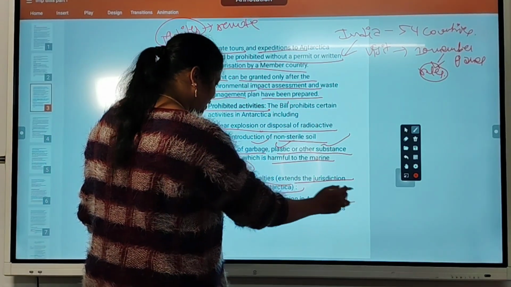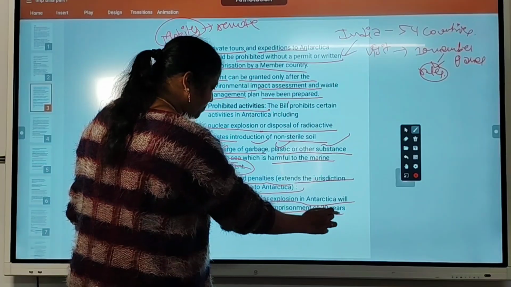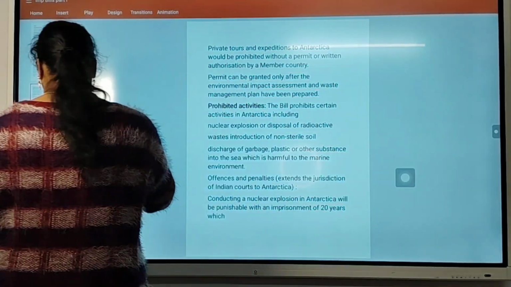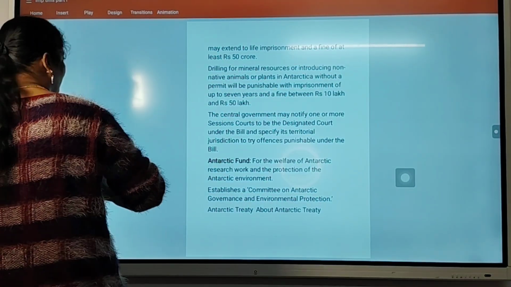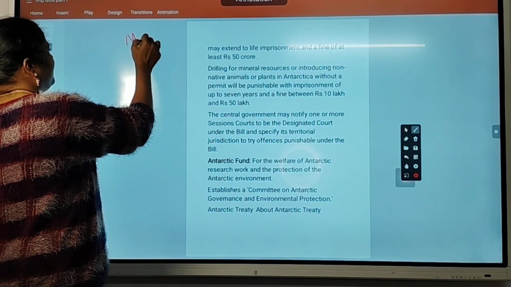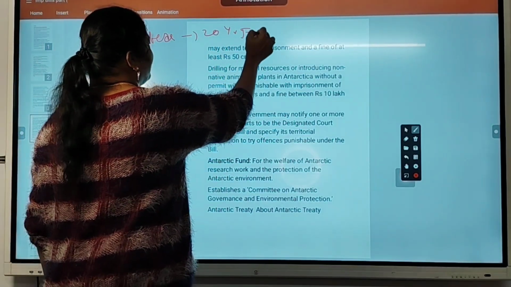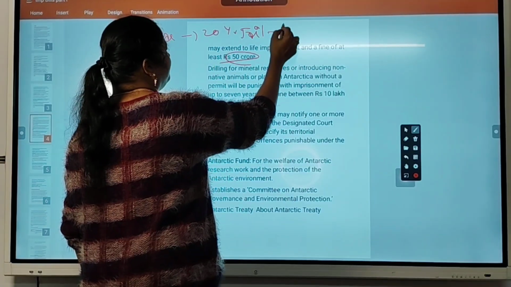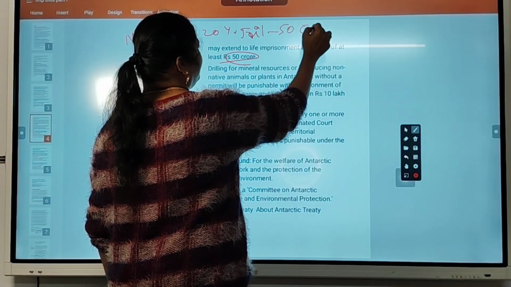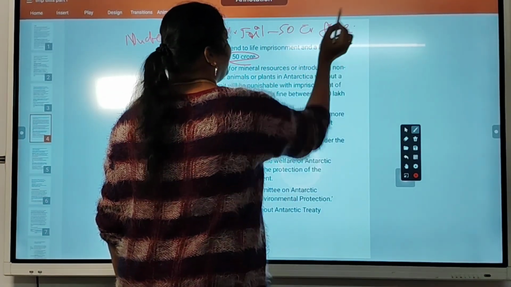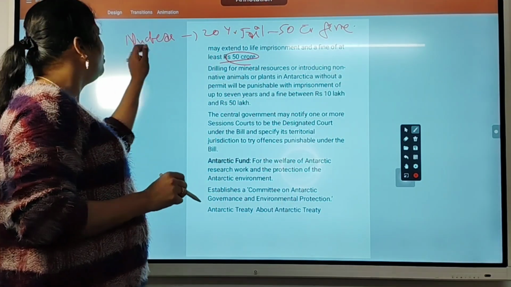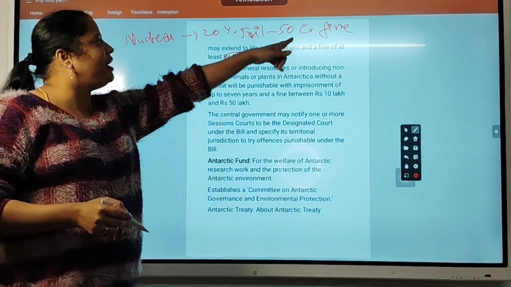Conducting a nuclear explosion in Antarctica will be punishable with imprisonment of 20 years. If they do nuclear research in Antarctica, they will get 20 years jail and a 50 crore penalty.